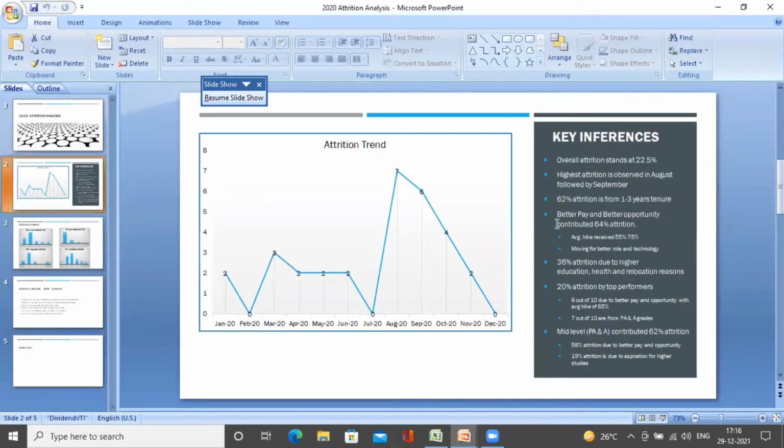So here are the top inferences. We usually share the overall attrition, which stands at 22.5%. Then we call out that the highest attrition is observed in the month of August, followed by September. Then we say 62% of attrition is from 1 to 3 years tenure.